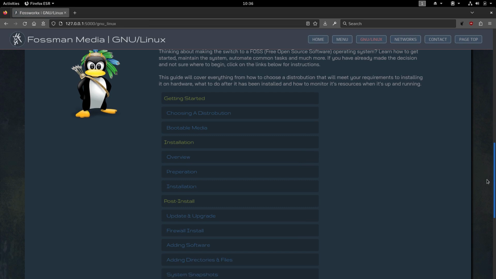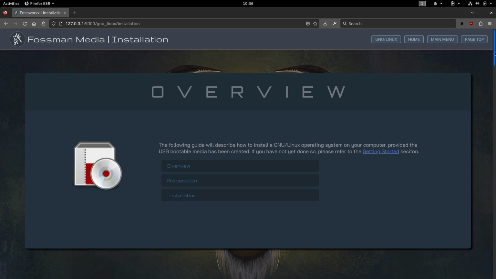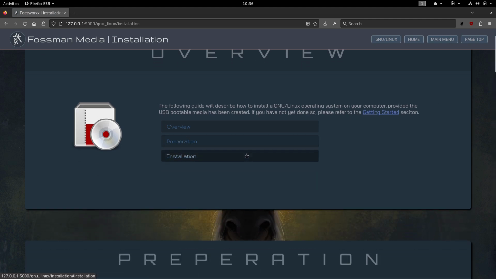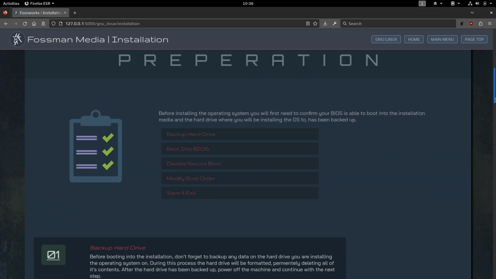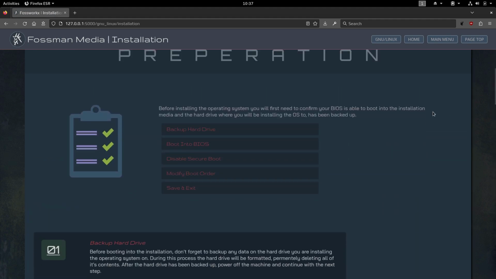And then if we go back here, after those steps are complete, they can go maybe to installation. These will include instructions on how to prepare the system and then the actual installation itself, such as how to boot into the BIOS. If you've been using Windows most of your life, you may not even know how to do this, so I thought I'd provide instructions for how to do that. And then disable secure boot within the BIOS if you're not able to boot into the installation media, which I've been finding is very common on newer systems these days. You'll have to disable secure boot in many cases to actually get into the installation itself.